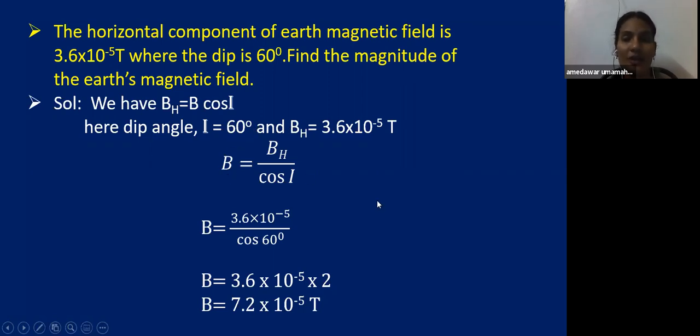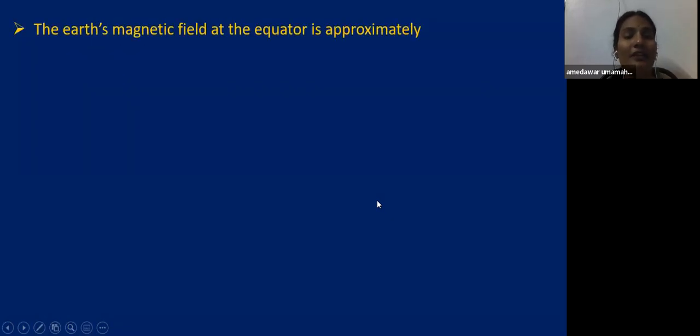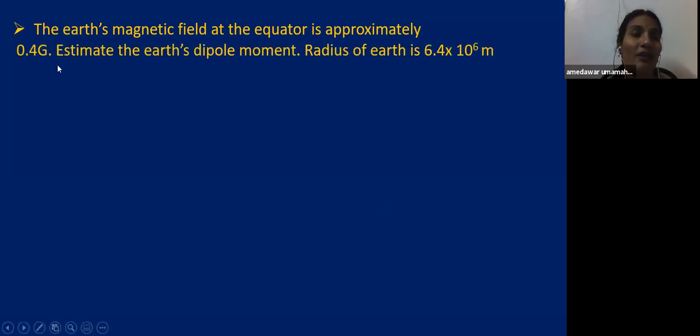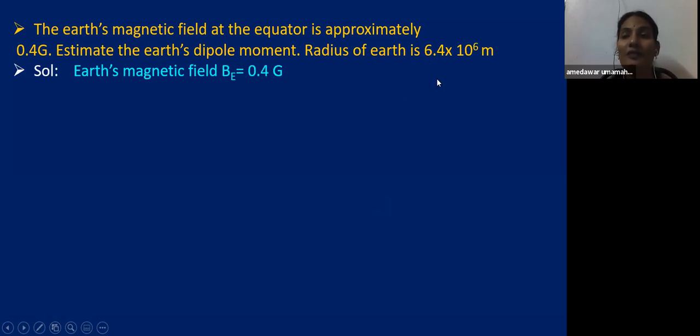So let us do another problem. The Earth's magnetic field at the equator is approximately 0.4 Gauss. Estimate the Earth's dipole moment. The radius of the Earth is given as 6.4 into 10 to the power of 6 meters. See children, the Earth's magnetic field at the equator is 0.4 Gauss. So what is the Earth's dipole moment? We have to calculate the Earth's dipole moment.